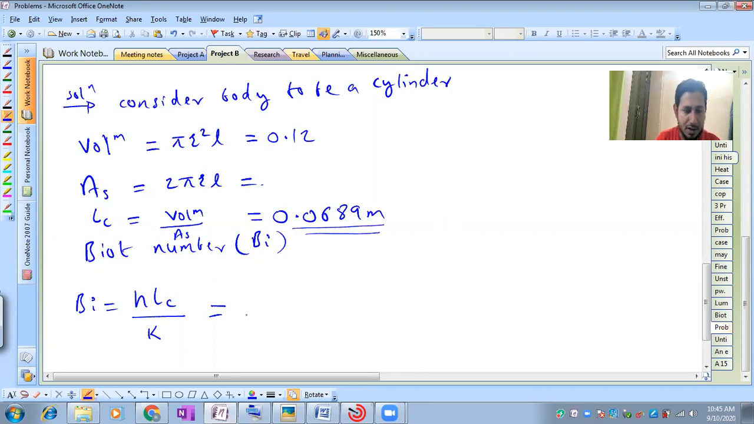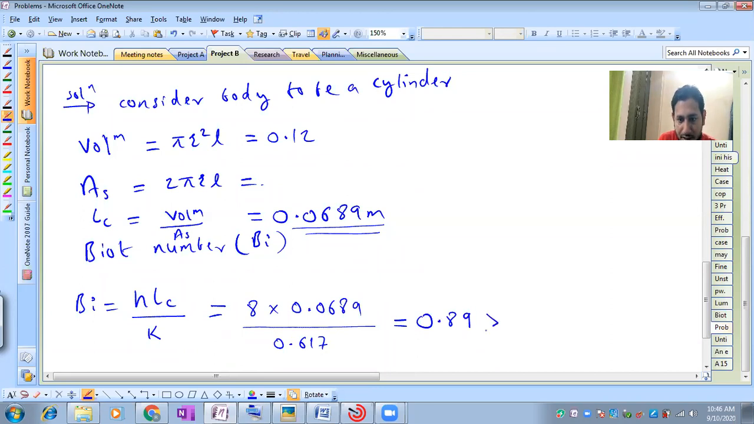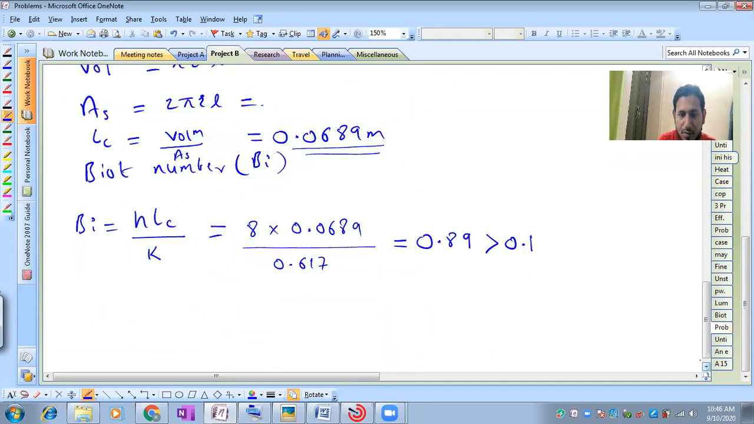With this characteristic length, if I apply here, it is 8 into 0.0689 divided by k, which is 0.617. And you can calculate this. If I resolve it, I will be getting 0.89. Now this value is greater than 0.1. Are you getting me? This value is greater than 0.1.